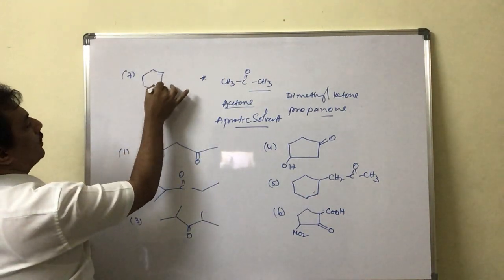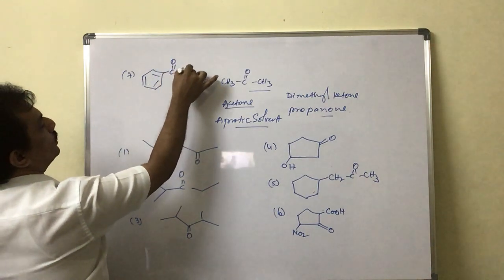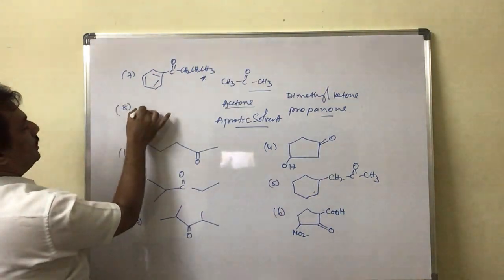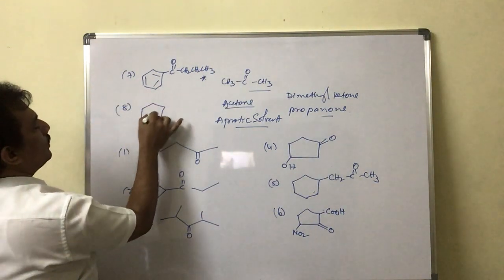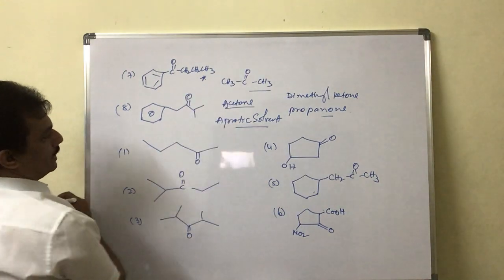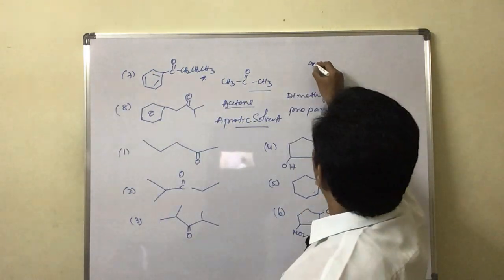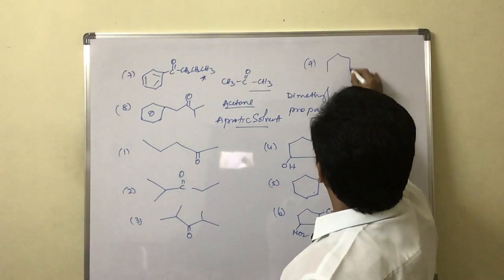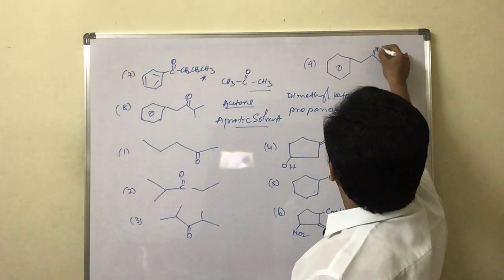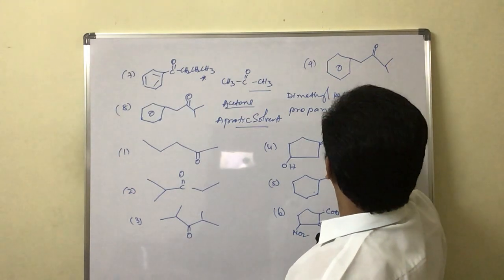It is benzene with CO, CH2, CH2, CH3, or benzene group is present but the keto group is here. It is like this. 8th. And then the 9th compound, let me write here. The benzene ring is present but the keto group is here and it also has this type of structure.